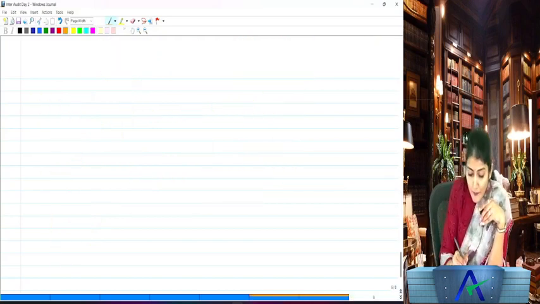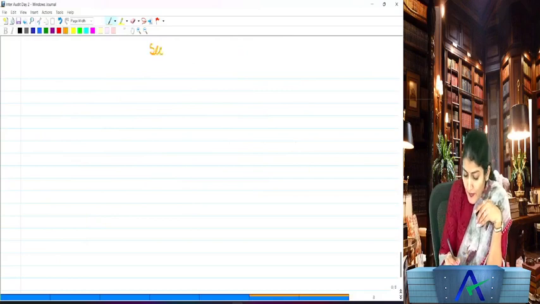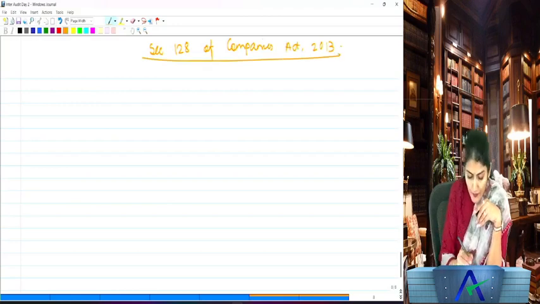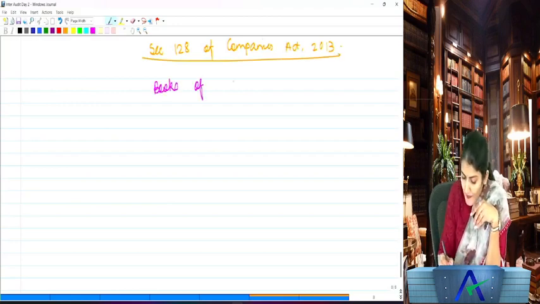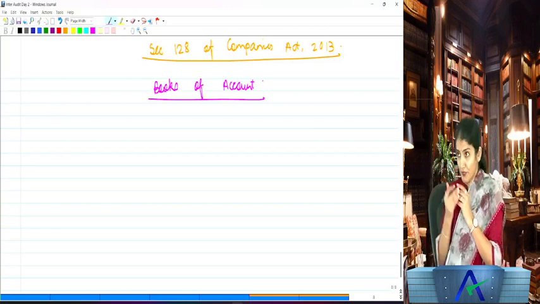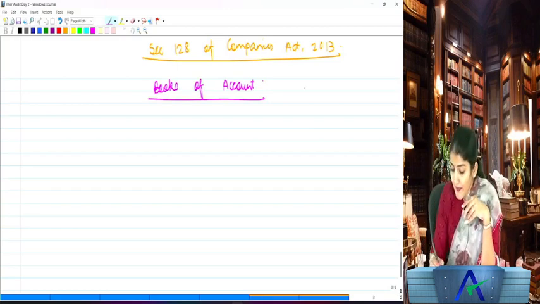But before I come to the rights of the company auditor, let us first quickly finish one small section, section 128 of the Companies Act 2013, which is regarding the books of account. Yesterday what did we say? That auditor, you need to express an opinion on the financial statements.